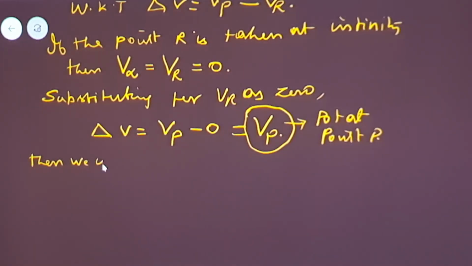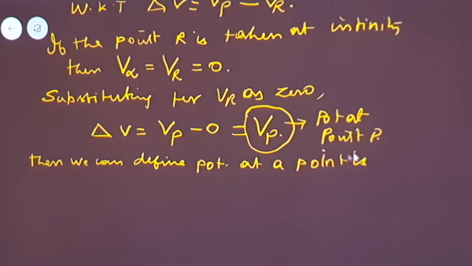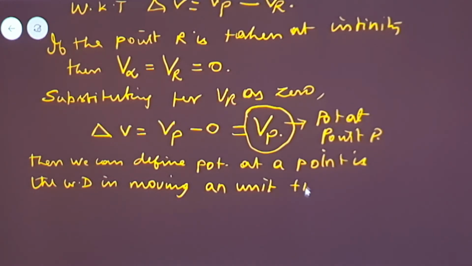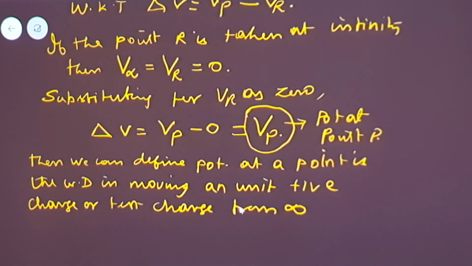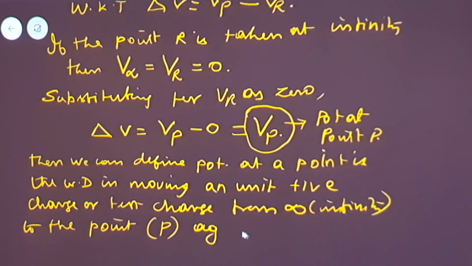Then we can define the potential at a point as the work done in moving a unit positive charge or test charge from the point R, which is at infinity, to the point P inside the electrical field, and I am doing it against the electric force, or Coulomb force, or electrostatic force.